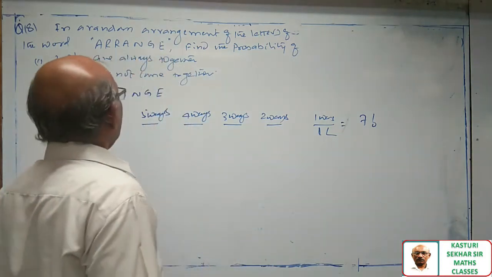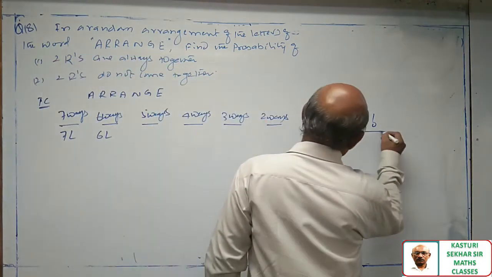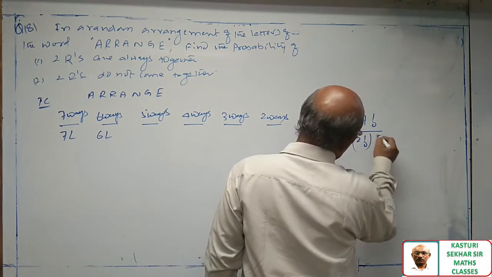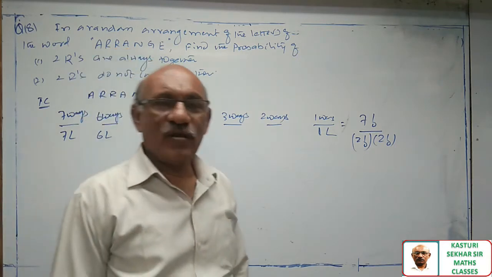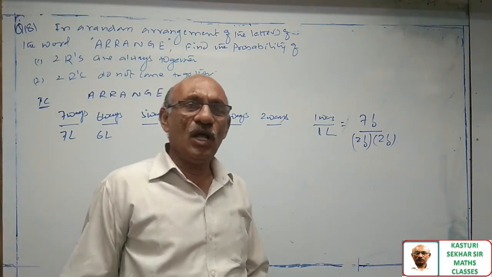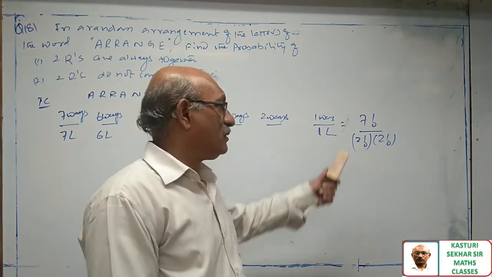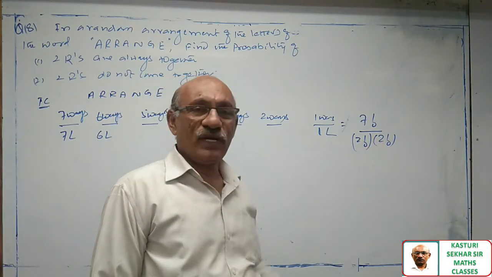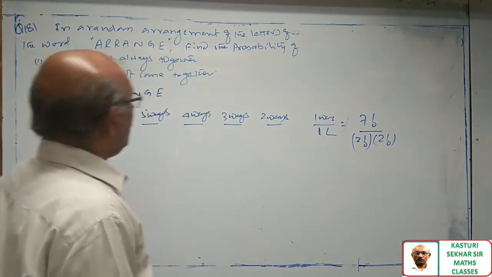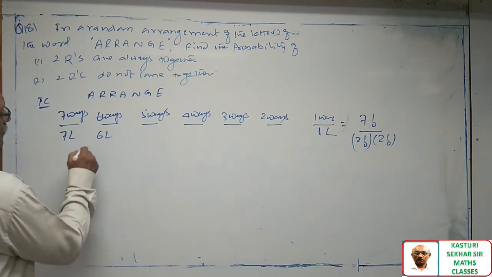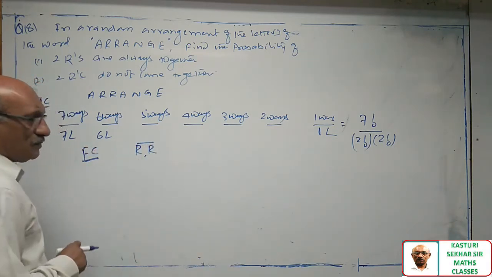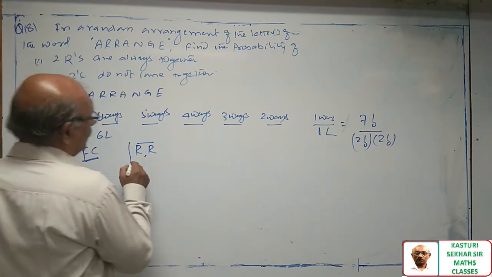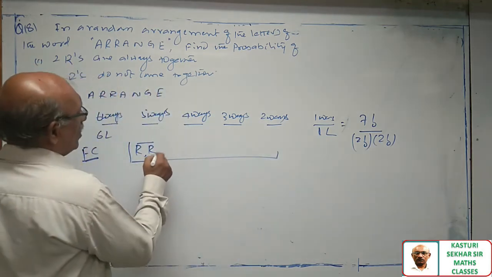But here some letters are repeated, sir. A is repeated 2 times, R is repeated 2 times. So to avoid double counting, divide by 2 factorial, 2 factorial. Now let us go for favorable cases. I want the 2 R's together, so put the 2 R's at one place and treat it as one object.